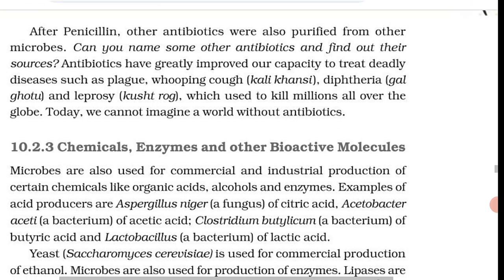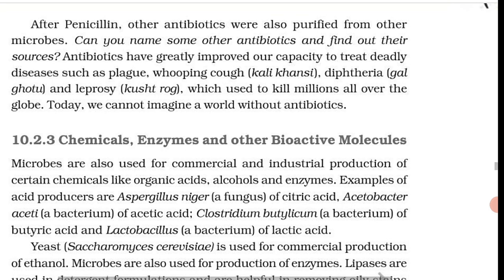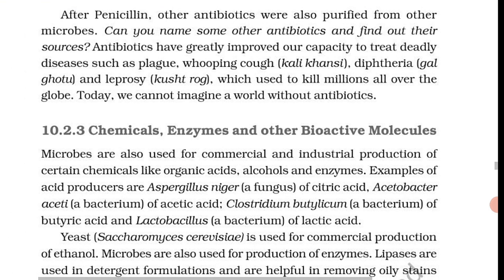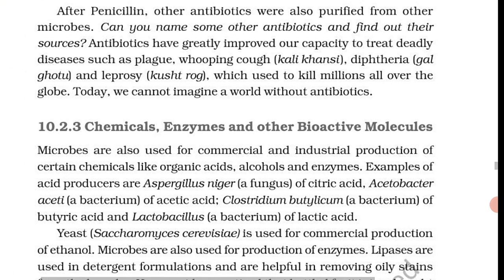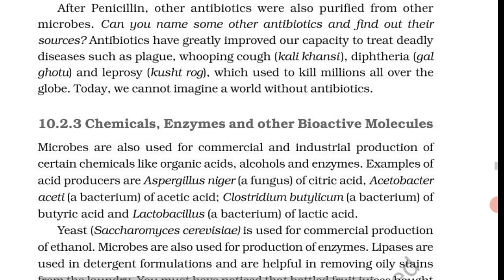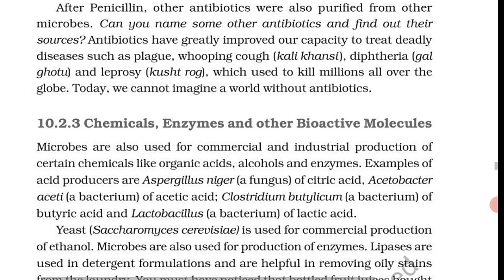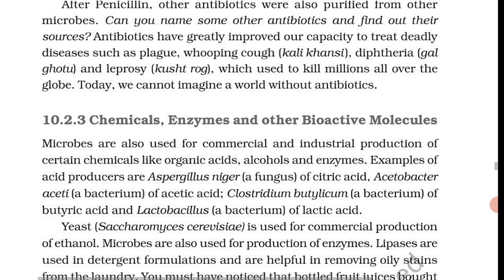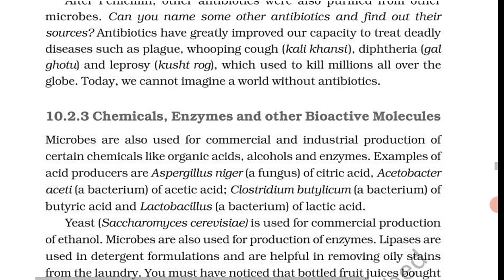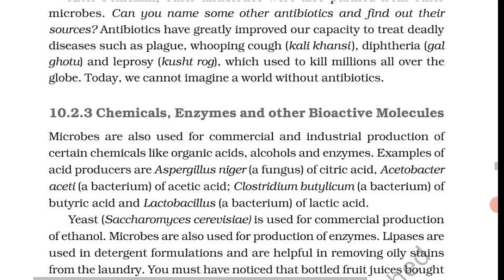Statin produced by the yeast. Statin किससे प्रोड्यूस होता है? यीस्ट से. Statin produced by the yeast Monascus purpureus has been commercialized as blood cholesterol lowering agent. It acts by competitively inhibiting the enzyme responsible for synthesis of cholesterol.